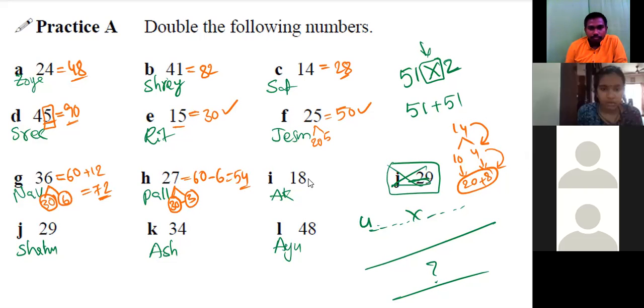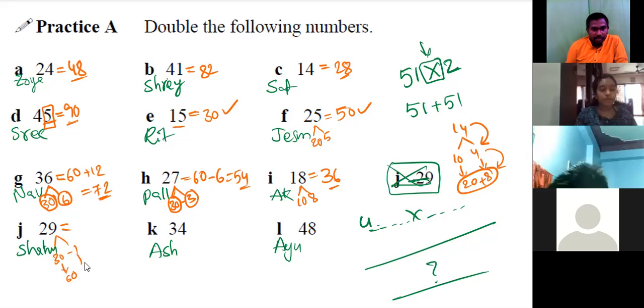Yes, sir. So, sir, we can take it as 10 plus 8. So that means 10 plus 10, we have to find the double. So 10 plus 10 is 20 and 8 plus 8 is 16. So that means the answer will be 36. Correct. Shahu? So 30 minus 1 plus 30 minus 1, which is 60 minus 2, which is 58. Yeah, this double is 60 and this one double is 2 and the difference is 58. Very good.